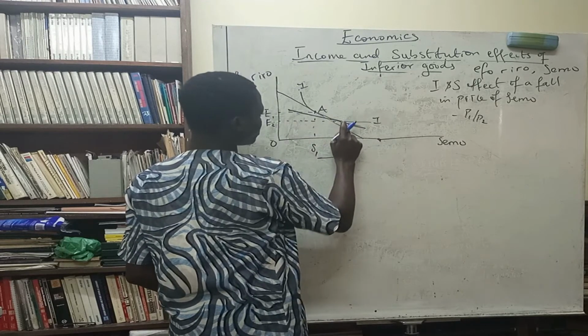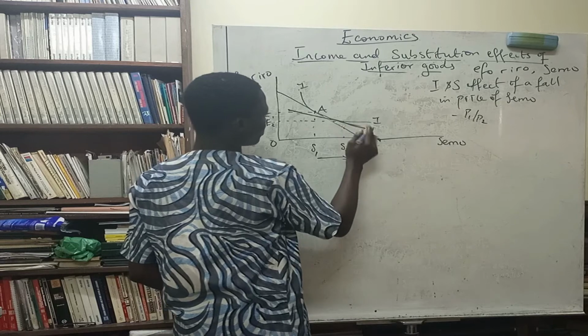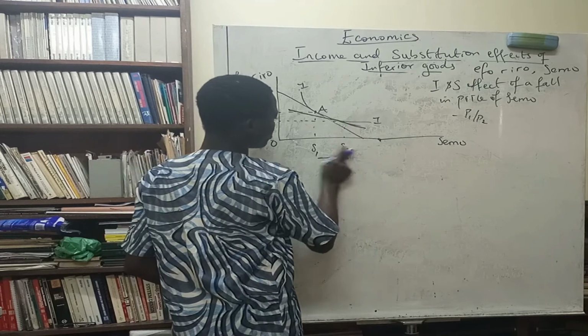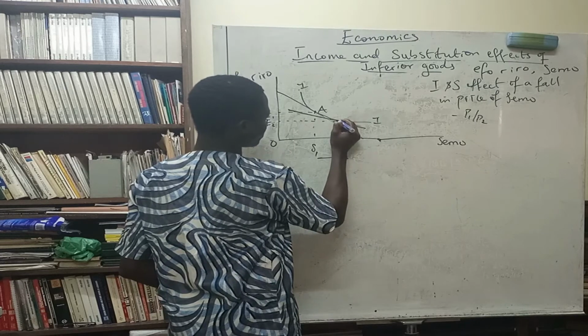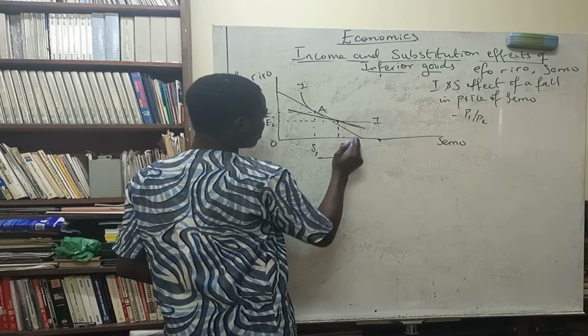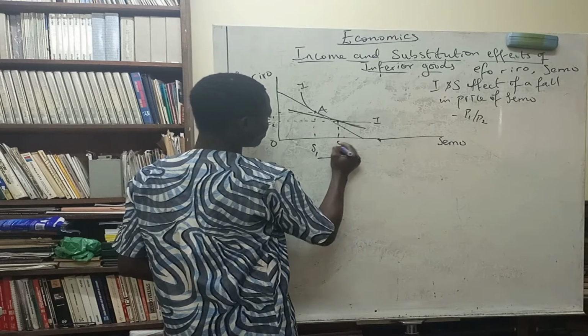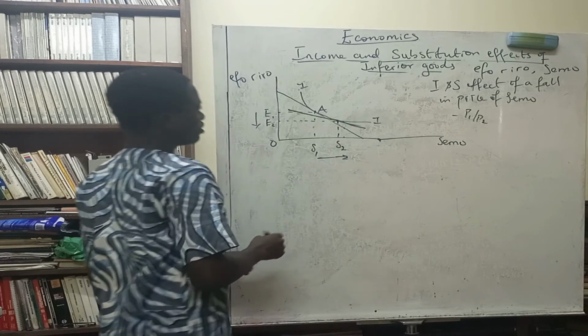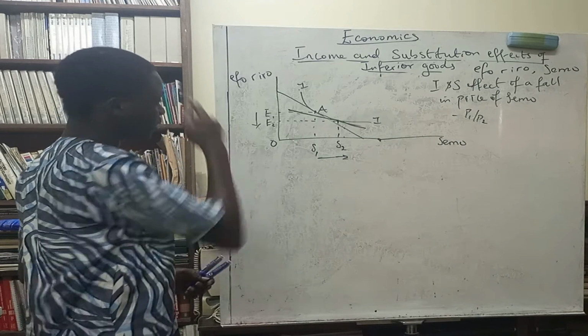Alright, please don't mind my diagram. So let me reduce this. This is where the intersection is. So this is our S2. Now the whole of this is the substitution effect. Alright, so we are done.